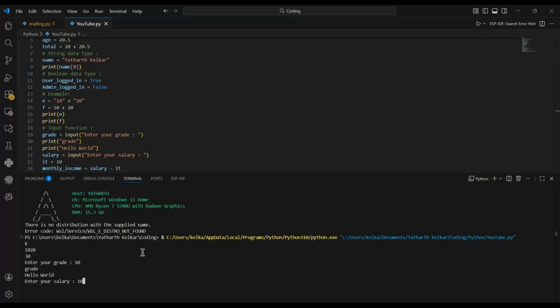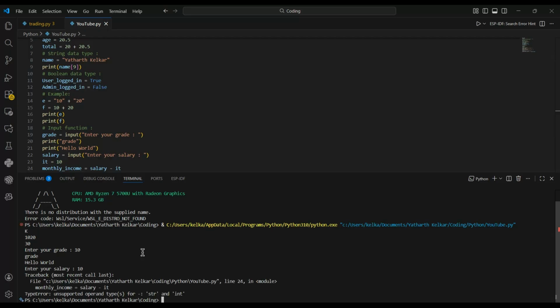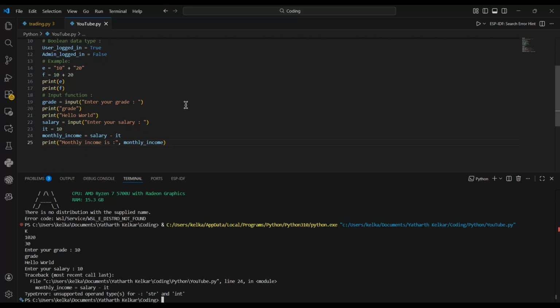Enter your salary. Let's go for a small number, let's say 10. It will show you an error. That's because when we take the input from the user, salary is treated just like a string. But we don't want it to be treated as a string. We want it to be treated as a number, integer data type, or float data type. Why is that so? Because we want to perform some kind of operation with it.